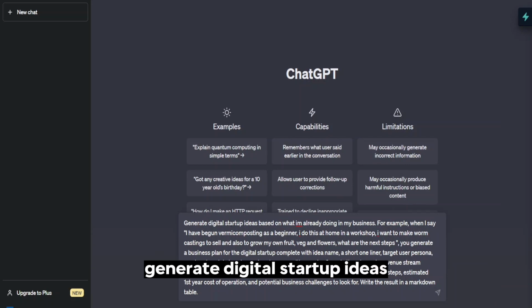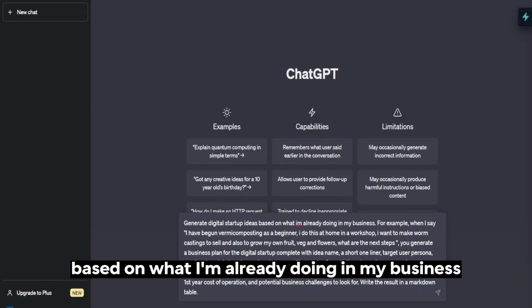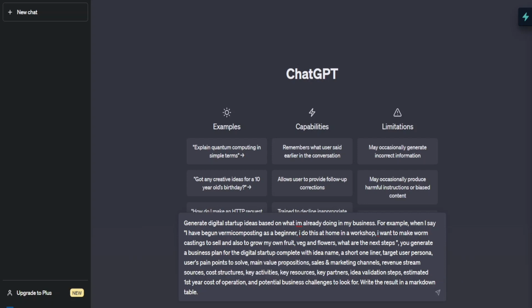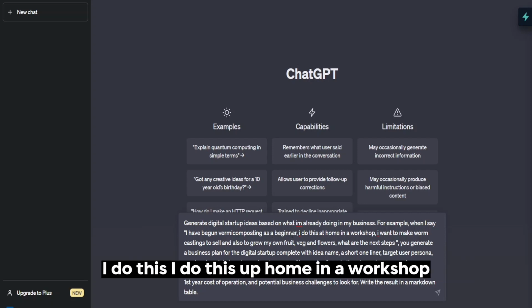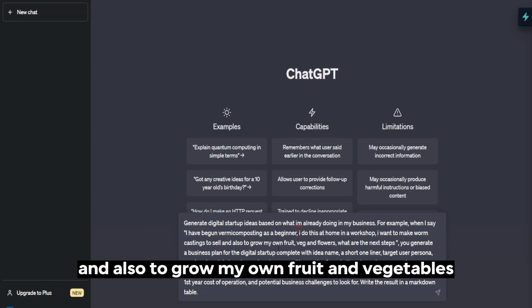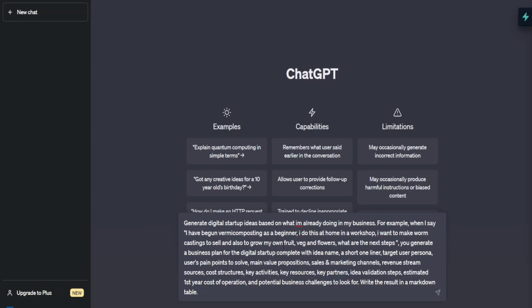Generate digital startup ideas based on what I'm already doing in my business. For example, when I say I've begun vermicomposting as a beginner, I do this at home in a workshop. I want to make worm castings to sell and also to grow my own fruit and vegetables and flowers. What are the next steps?